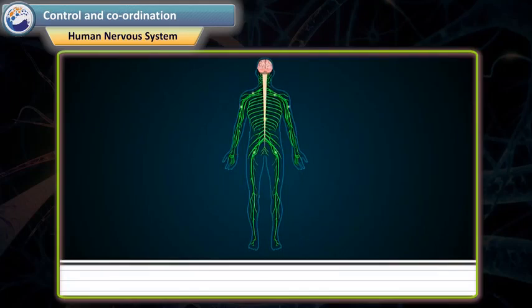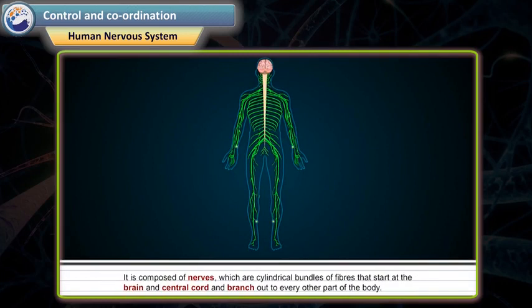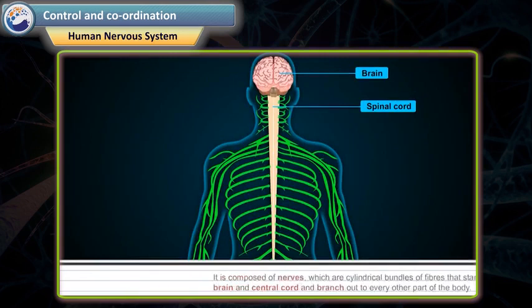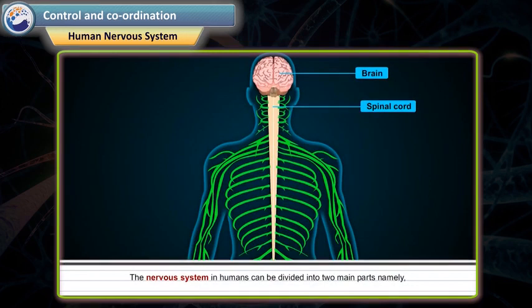Human nervous system. The nervous system is essentially the body's electrical wiring. It is composed of nerves, which are cylindrical bundles of fibers that start at the brain and spinal cord and branch out to every other part of the body. The nervous system in humans can be divided into two main parts. The central nervous system consists of the brain and the spinal cord.